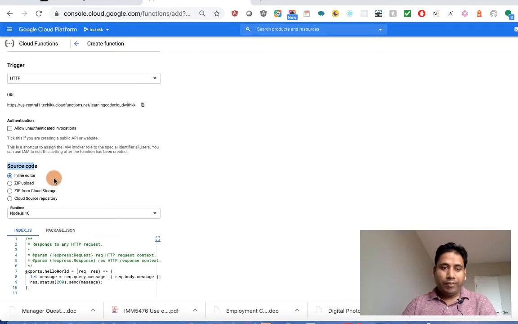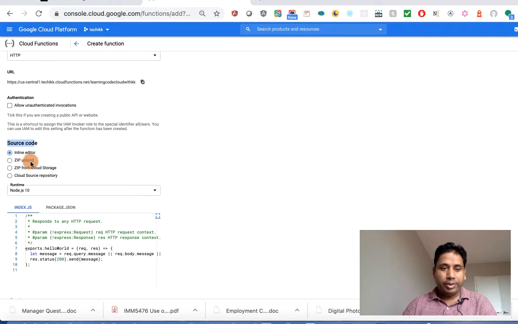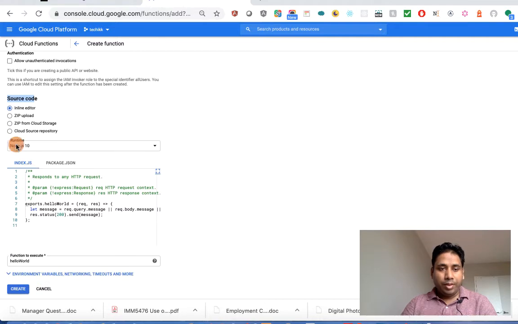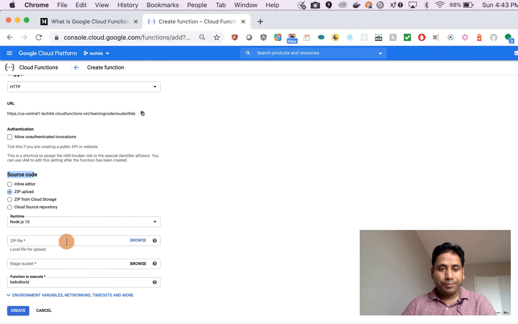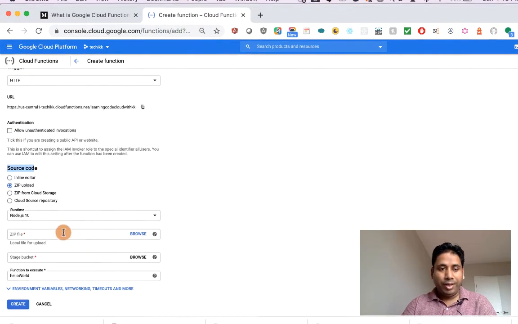Here we have four options: inline editor, zip upload, zip from cloud storage, and cloud source repository. If you select inline editor, you will get an editor to write your program here. If you select zip upload, you can upload a zip file.